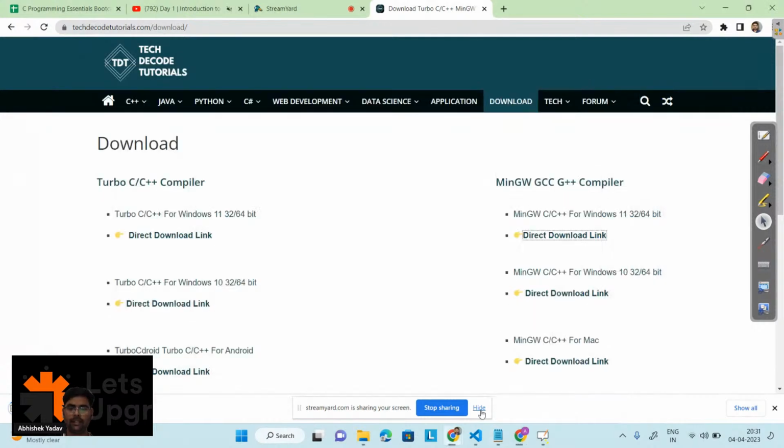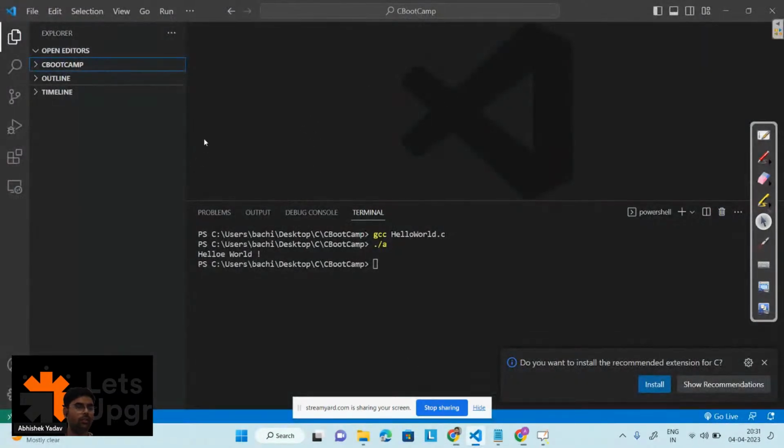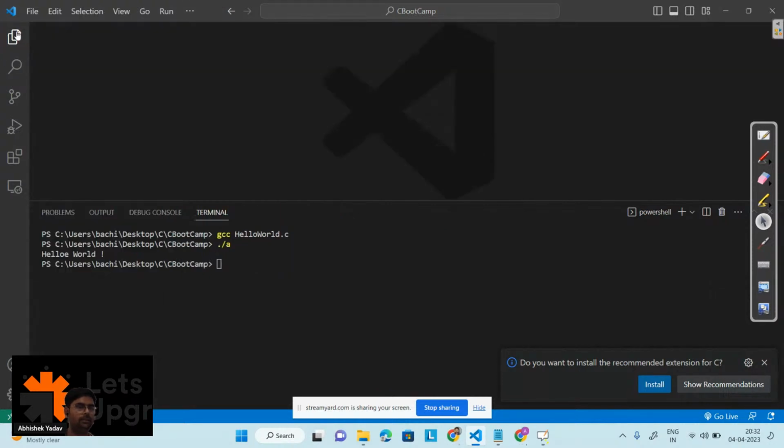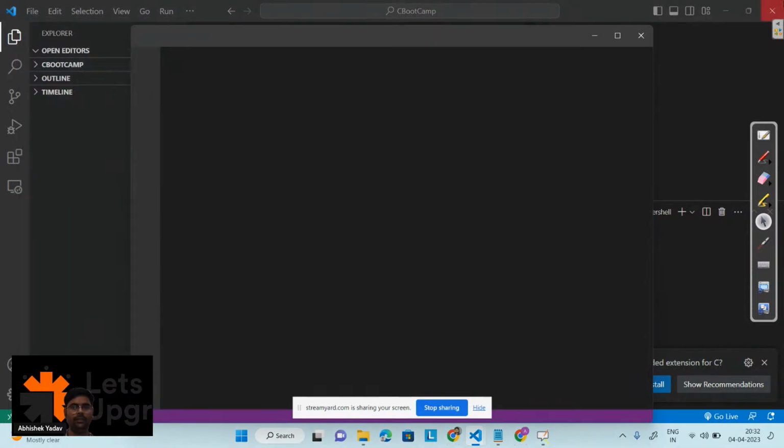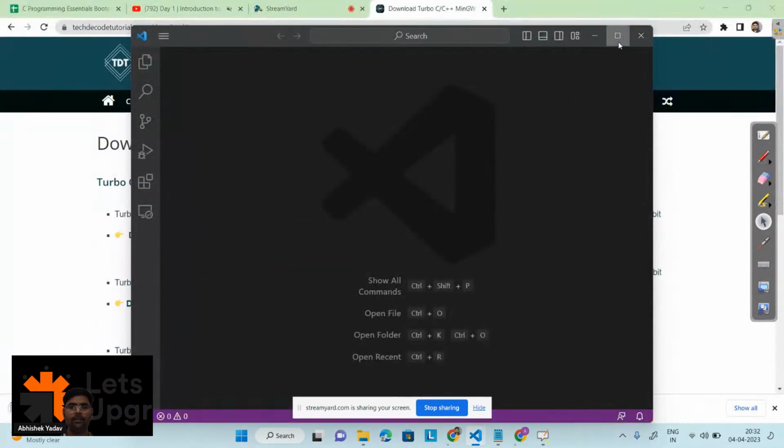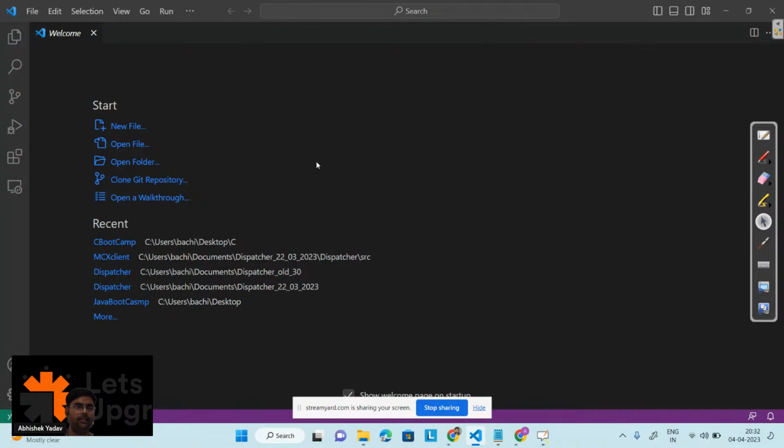And after that, the moment your Visual Studio Code gets installed, you will get this kind of screen, right? Let me open one more screen, a new window here. Yeah, this one. So basically, you will get this kind of screen here, right?